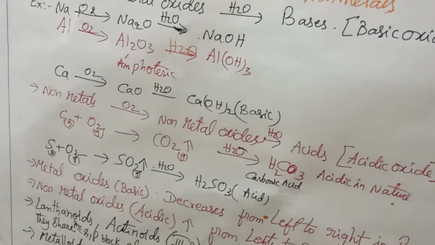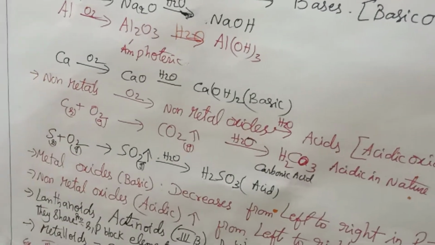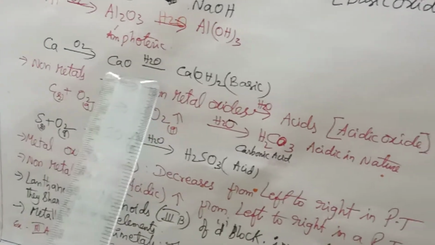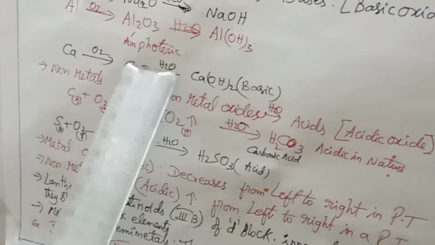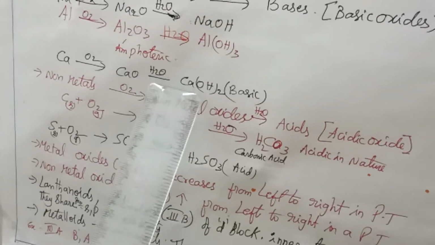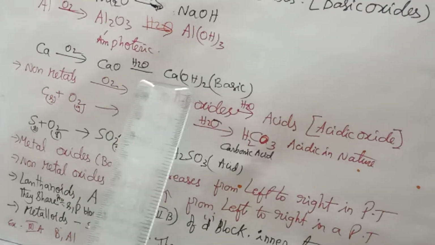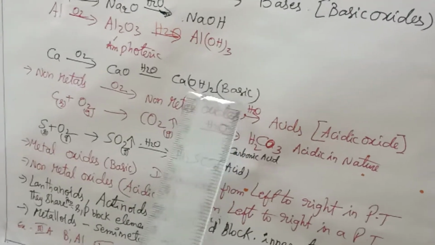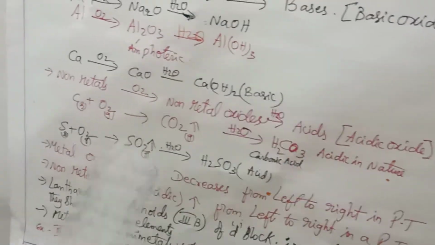Next, let us take calcium, which is from the second group. When it reacts with oxygen, calcium oxide, a basic oxide, is formed, and when this basic oxide reacts with water, calcium hydroxide, Ca(OH)2, is formed, which is basic in nature.